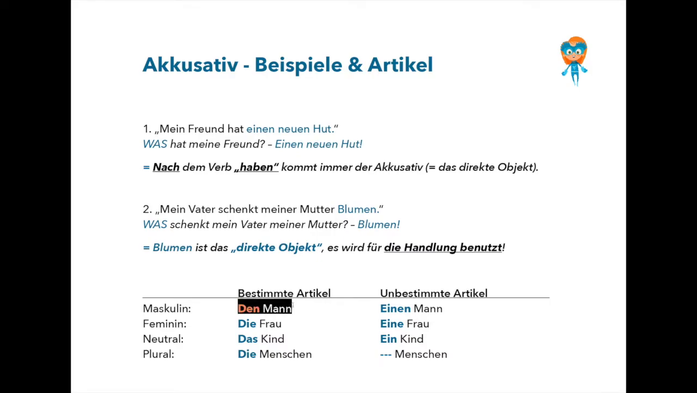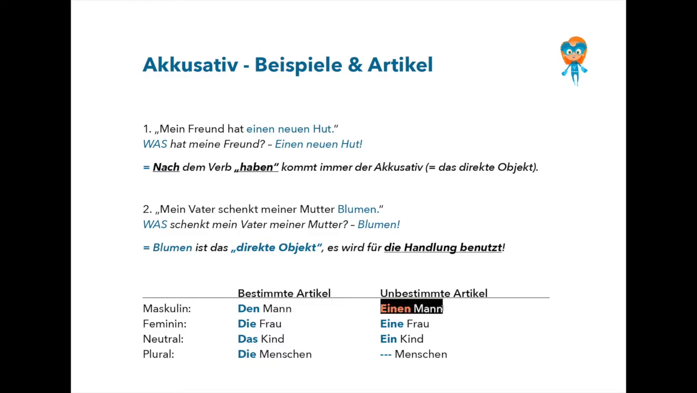Masculine singular, den Mann. Feminine singular, die Frau, exactly like nominative. Neutral singular, das Kind, exactly like nominative. Plural, in defined articles, die Menschen, exactly like the nominative.